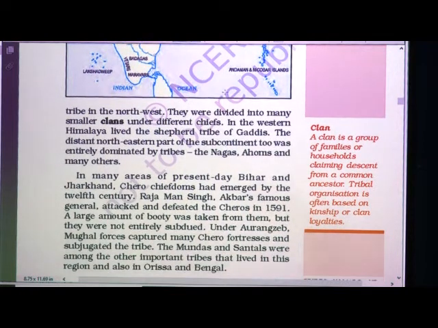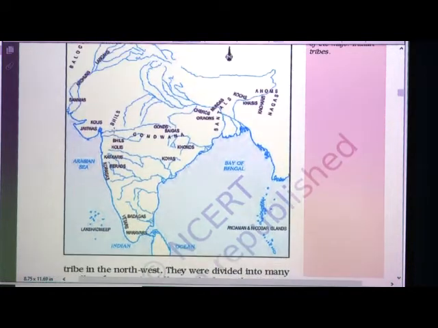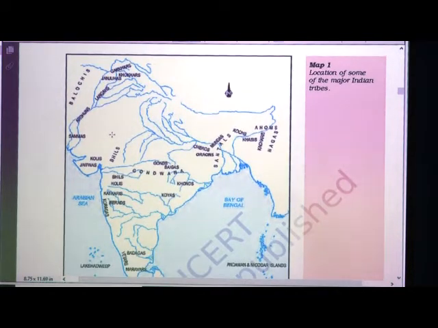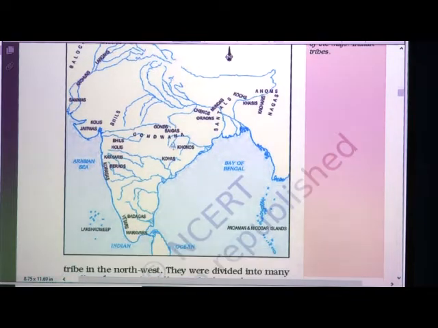So, here you can see in the western Himalayas lived the shepherd tribe of Gaddis. The distant northeastern part of the subcontinent too was entirely dominated by tribes. Who are those? The Nagas, Ahoms and many others. So, here you can see the map. In this map, the location of some of the major Indian tribes is shown.